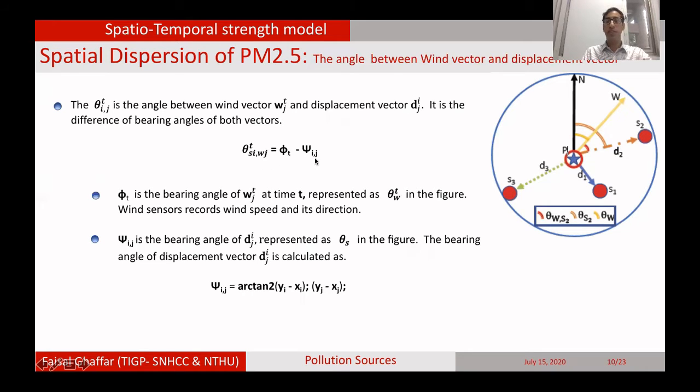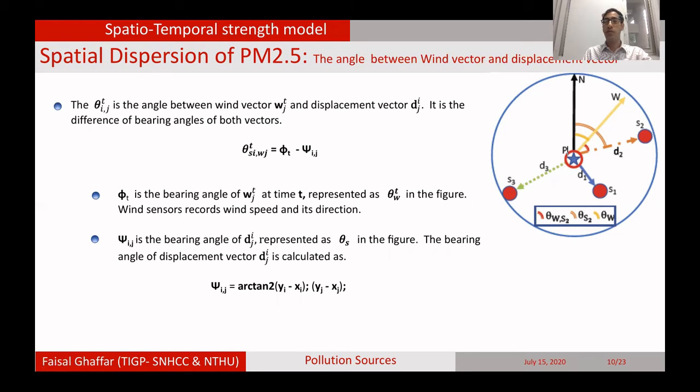The third one is the theta. This theta is calculated from the difference of the bearing angle of the wind, which can be provided by the sensor. Normally, a wind sensor provides its speed and also its direction, so you can easily calculate this bearing angle. We don't need to actually calculate it, the sensor provides it.